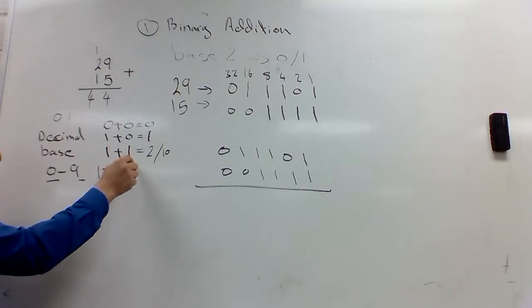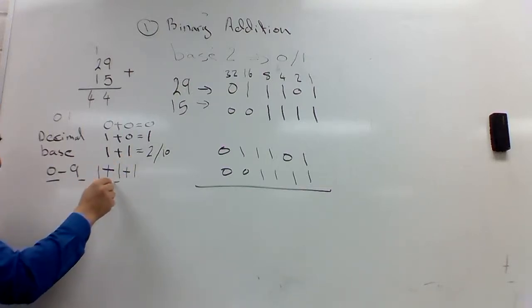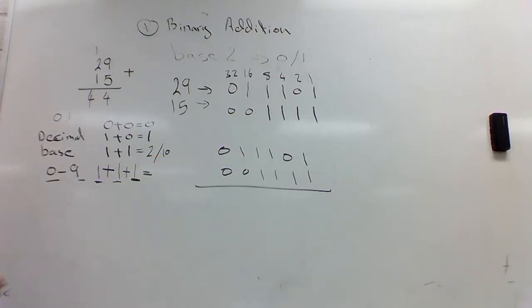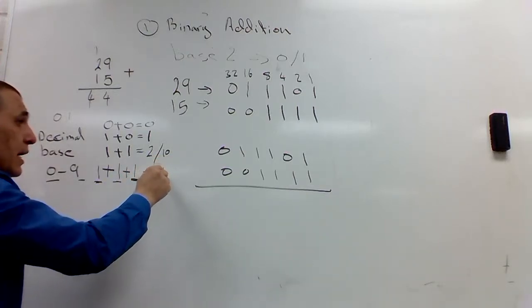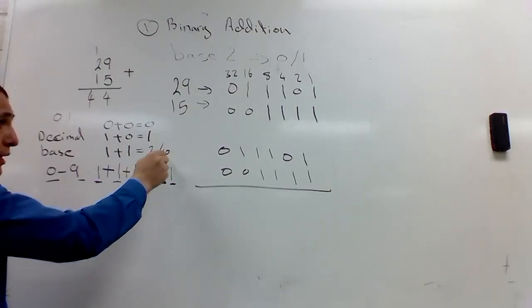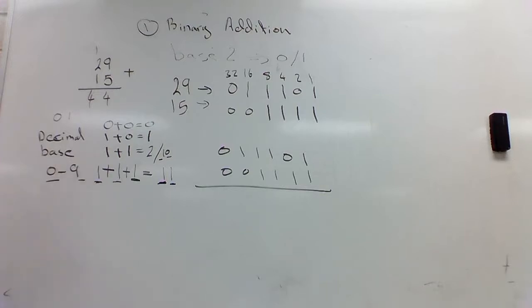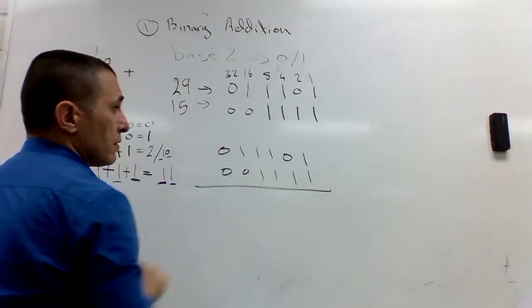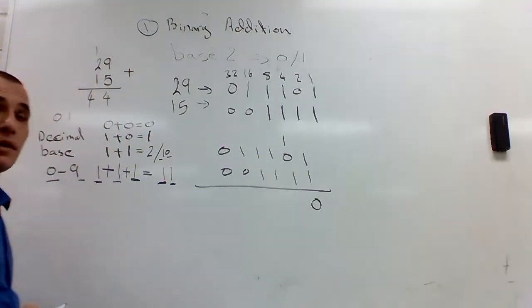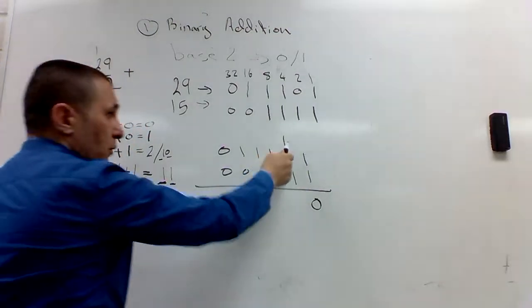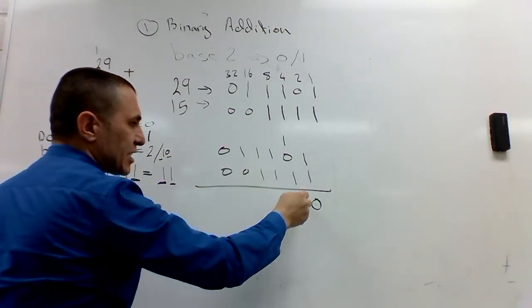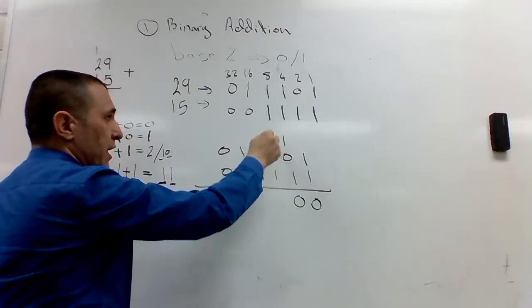1 plus 1 plus 1, I'll show you when we face that scenario. I consider it as 11: 1 and a carry of 1. Here 0. Let's see, 1 plus 1 is 10. 1 plus 0, 1 plus 1 is 10 again, and I have a carry of 1.